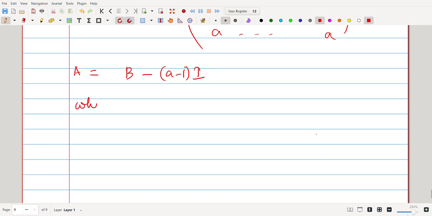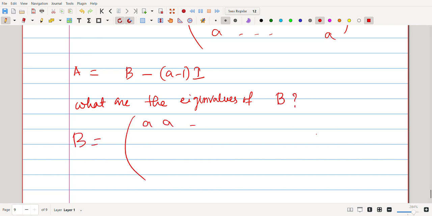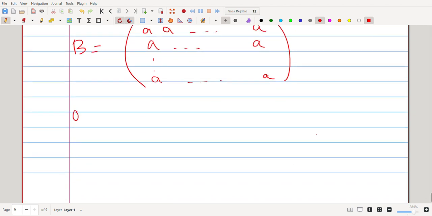Now what are the eigenvalues of A? First, what are the eigenvalues of B? I'm assuming a is non-zero.